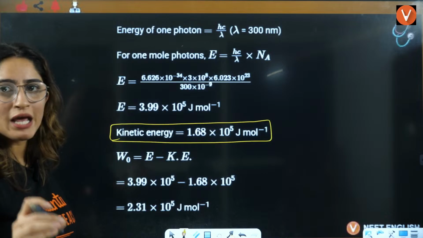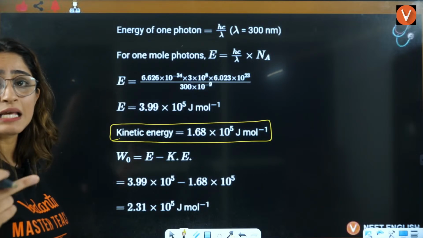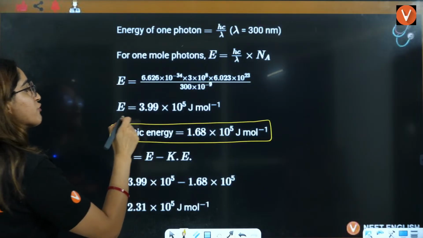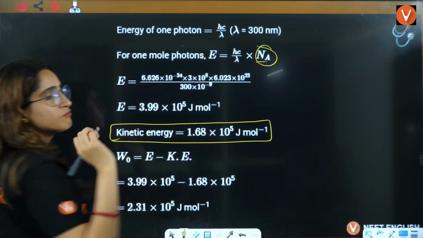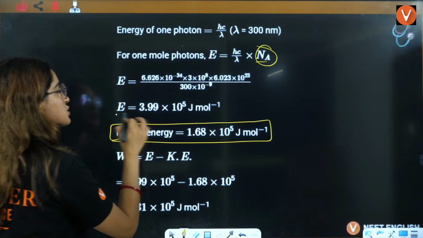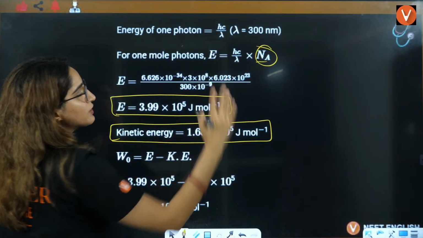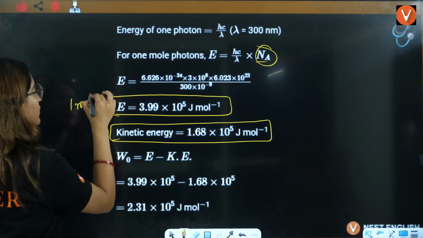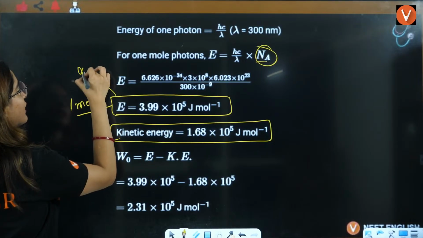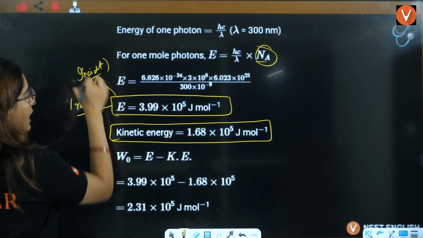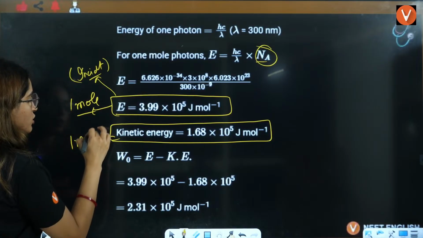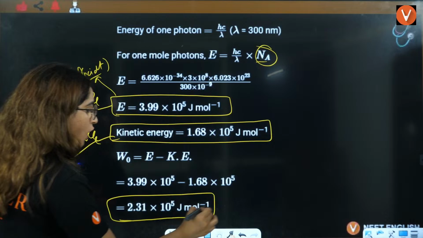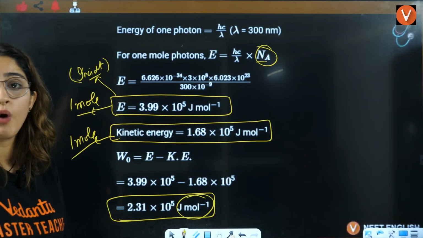If you talk about energy, that is hc by lambda, right? That is you are calculating for 1 electron. If you calculate it for 1 mole of electron, that will be this much. You just need to multiply it with Avogadro's number. So this is for 1 mole, that is the energy of incident light, and this is the kinetic energy, that is also for 1 mole. When you subtract it, you will have this answer, that is for 1 mole,